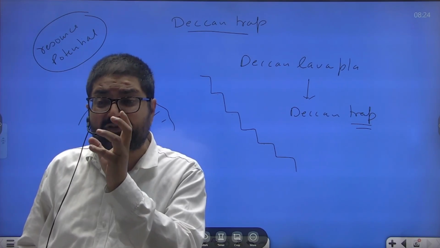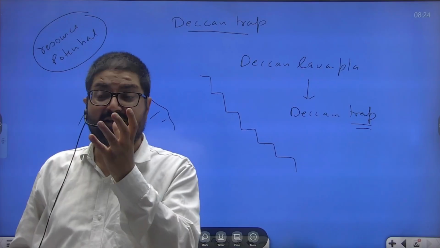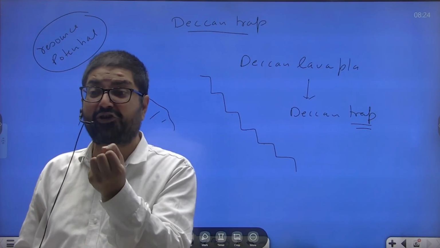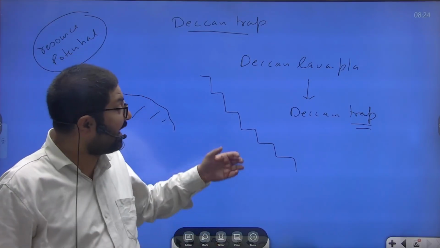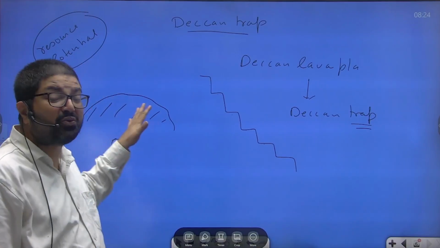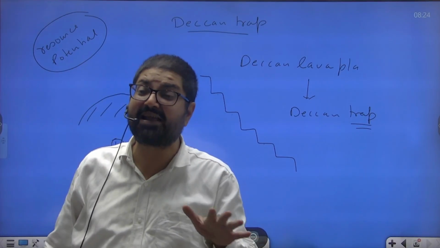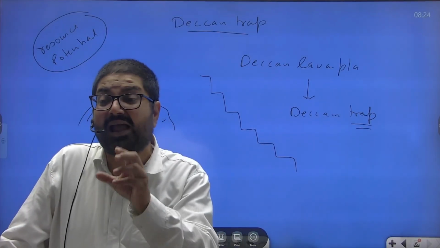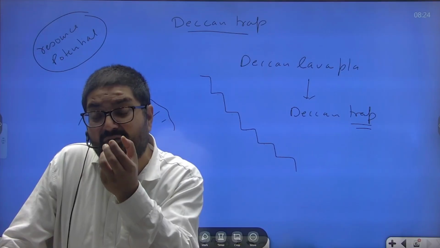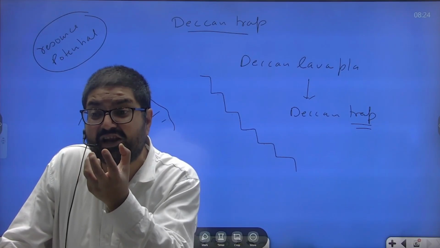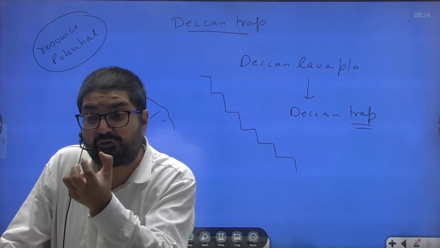It is immensely rich in clay content. As a result of being rich in clay content, it has property of retaining the moisture. And this Deccan lava plateau spreads over dry zone areas where rainfall is very less, temperature is high, and irrigation facilities are limited. As a result, this black regur soil, which is rich in clay, has the capability of retaining the moisture.